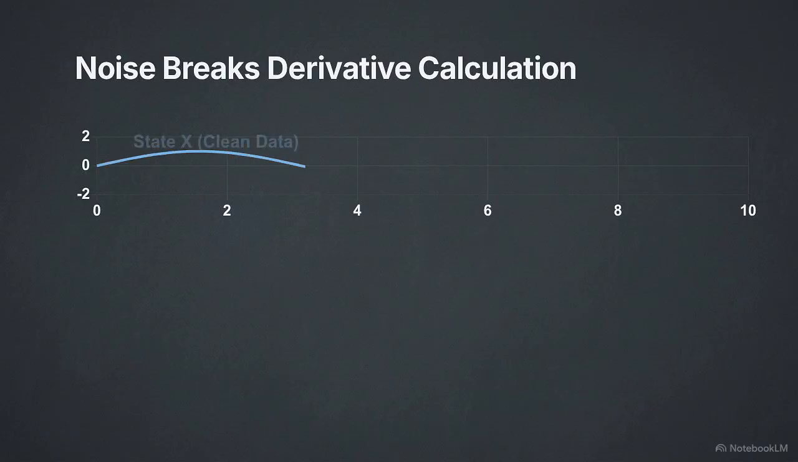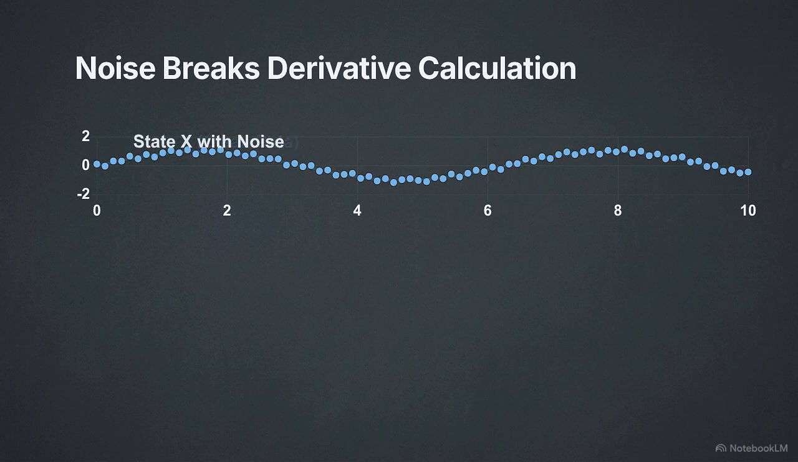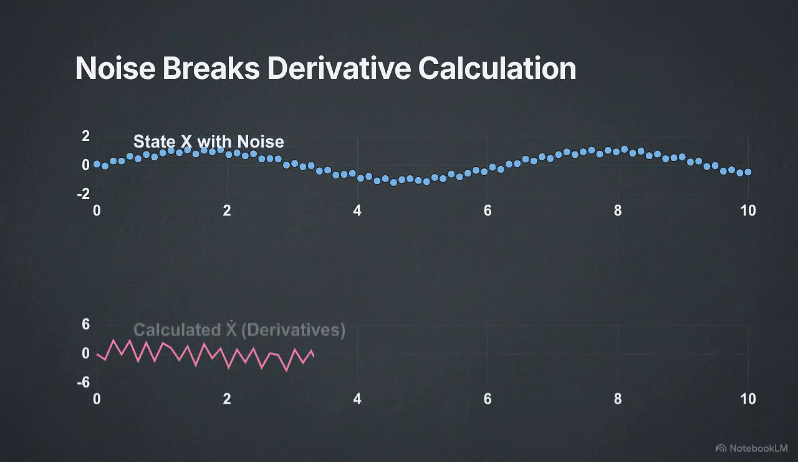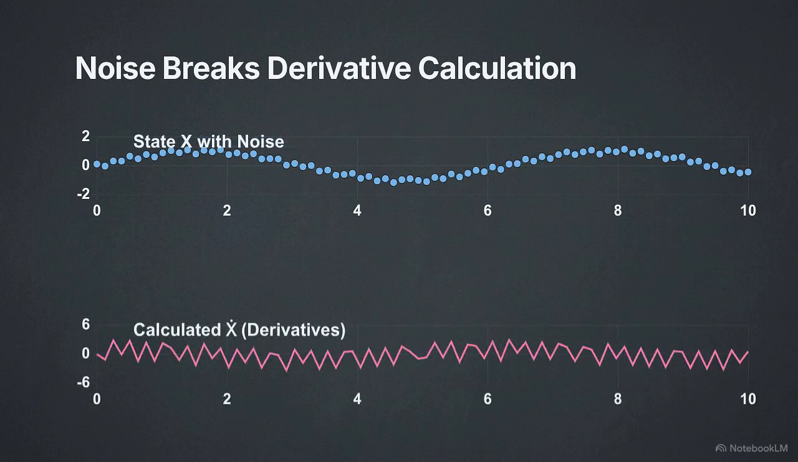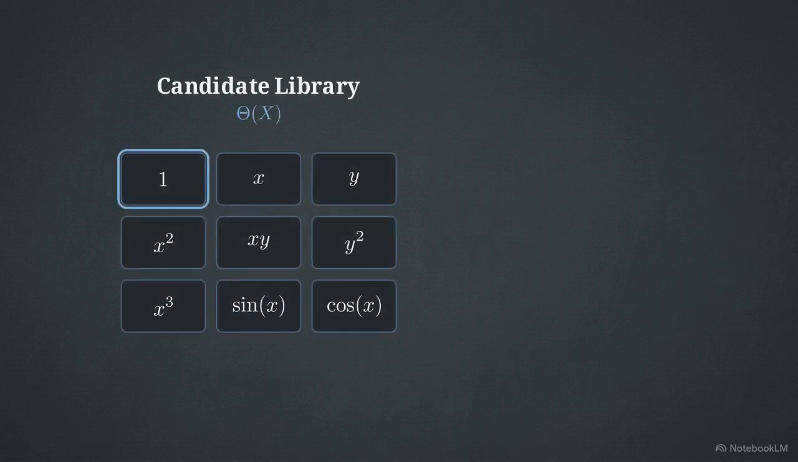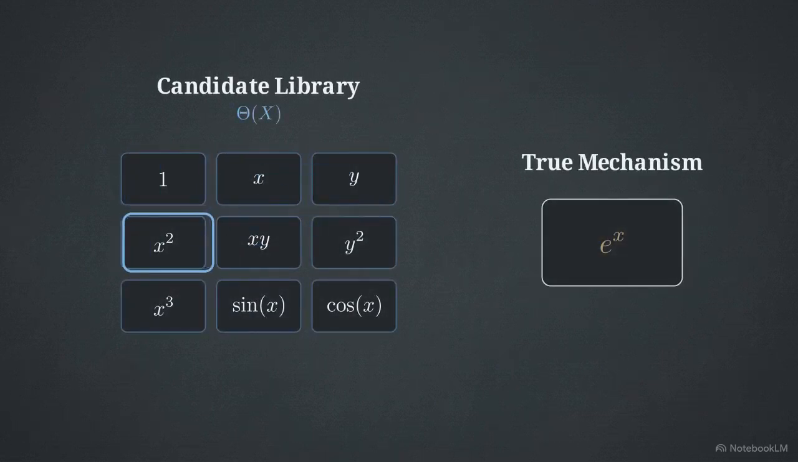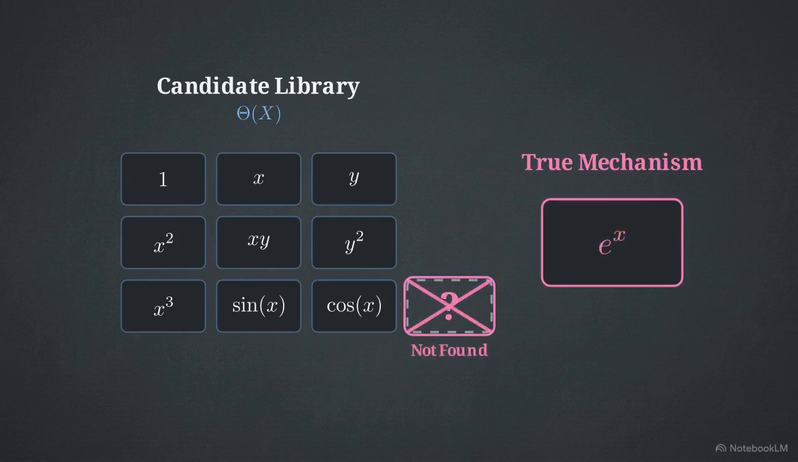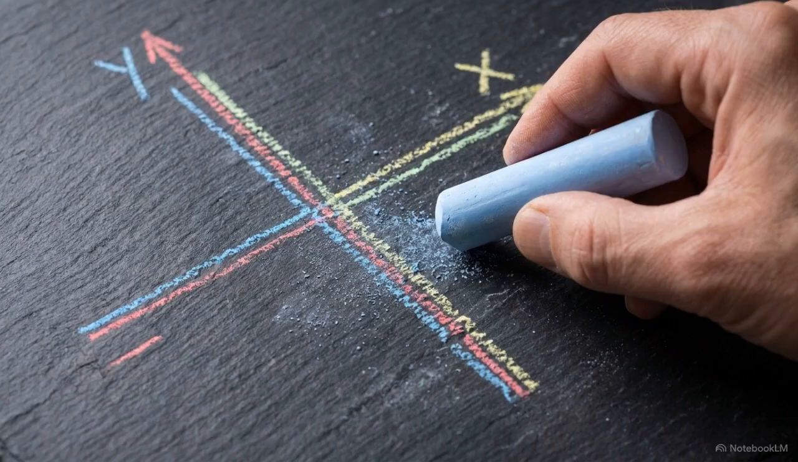However, the algorithm is sensitive to noise. If the raw data is too messy, the derivative calculations will fail, leading to an inaccurate model. It also depends on the library. If the true physical term isn't included in that initial matrix of candidates, SINDy cannot find it. SINDy is a powerful filter, but it requires human intuition to select the right coordinate systems and candidate functions from the start.